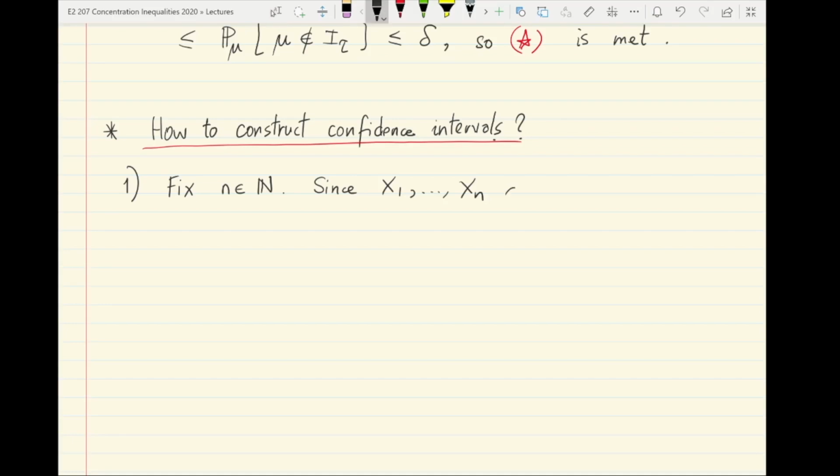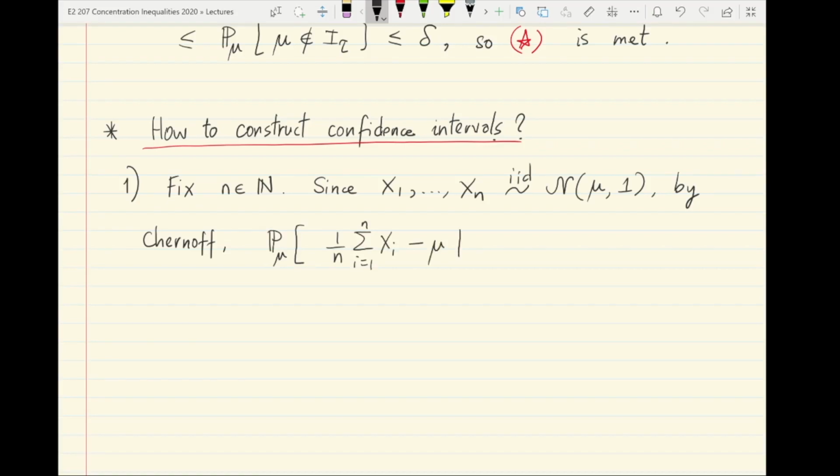So, since x1 through xn are assumed to be independent and identically distributed as a normal distribution with mean mu and variance 1, by the Chernoff bound we already have that the probability under mu of the sample mean, 1 over n summation i equal to 1 to n xi, minus mu exceeding a level epsilon, is bounded by 2 e to the minus n epsilon square by 2.